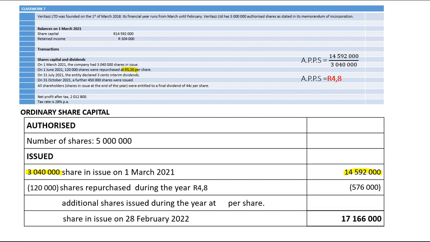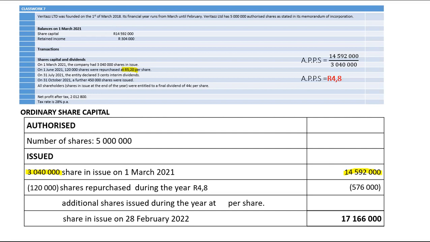It's exactly the same principle. Because these shares were sold at different prices, we can't tell the cost of each share. So the closest estimate to the original cost of those shares is the average price.